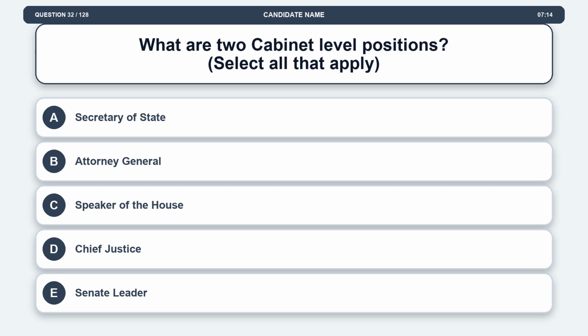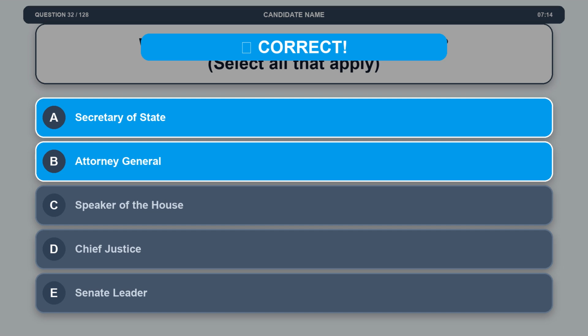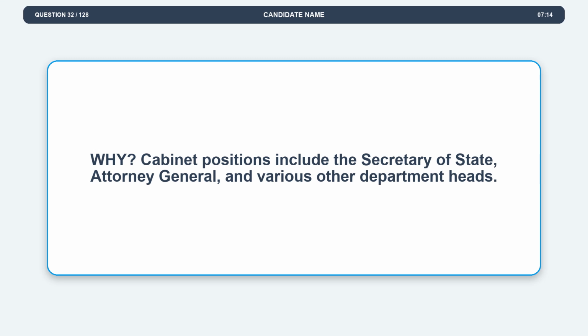Question 32. What are two cabinet-level positions? Option A, Secretary of State. Option B, Attorney General. Option C, Speaker of the House. Option D, Chief Justice. Option E, Senate Leader. The correct answers are options A and B. Option A, Secretary of State. Option B, Attorney General. Explanation. Cabinet positions include the Secretary of State, Attorney General, and various other department heads.